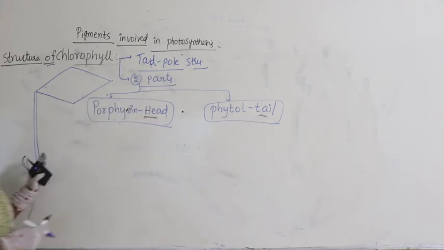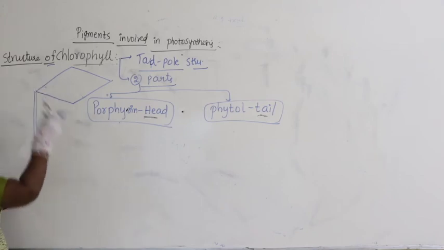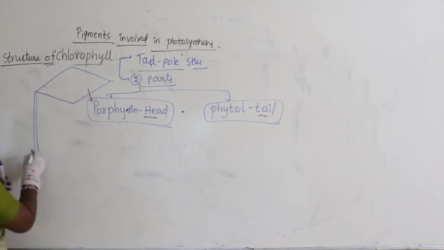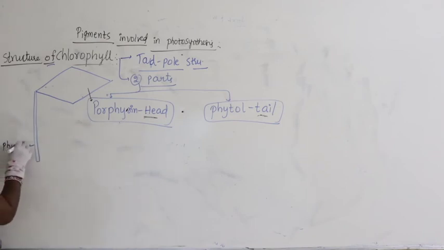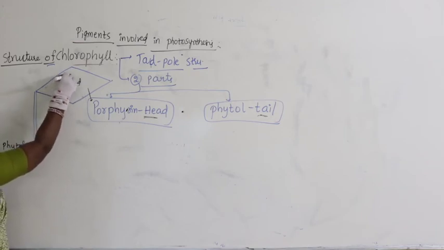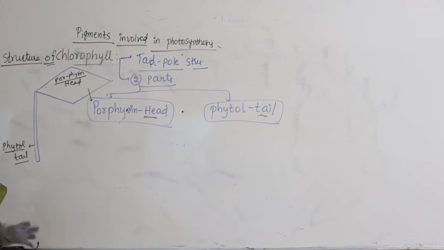This is the structure it looks like. This is called porphyrin head and this is called phytol tail. So it is like a tadpole structure.